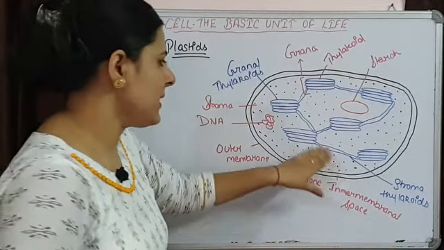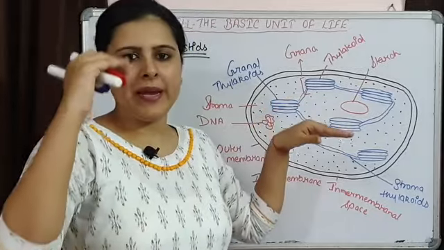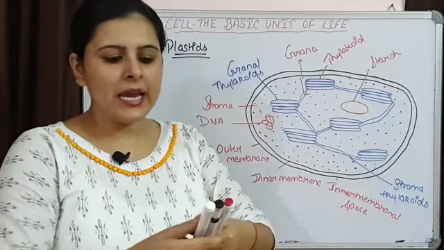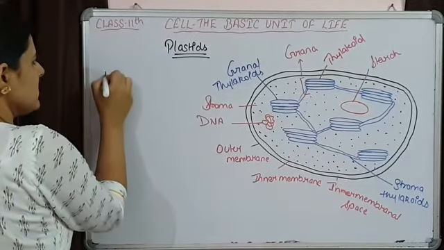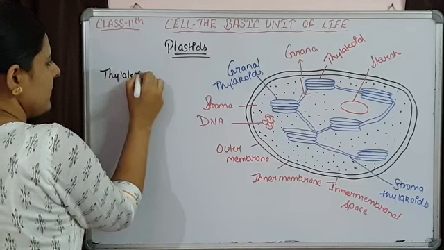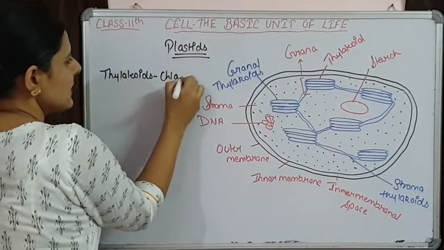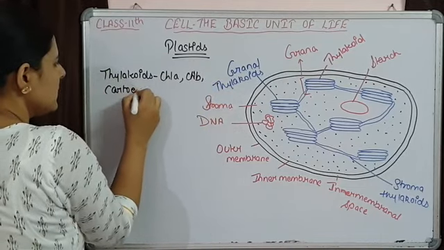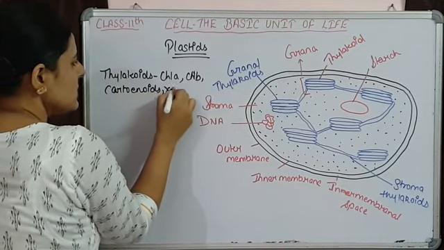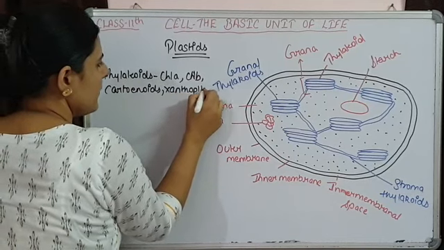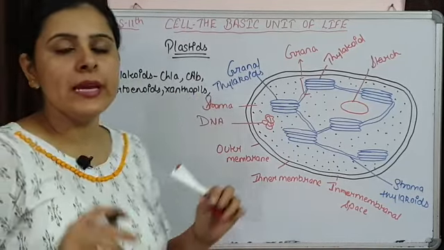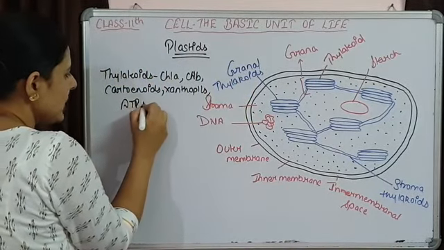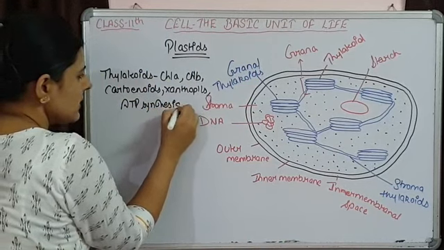जो ग्रेना नहीं बनाते हैं, जिनमें स्टैक्स अरेंज नहीं होते हैं, thylakoids. Now these thylakoids, they are having different photosynthetic pigments. Like chlorophyll A is there, chlorophyll B is present, then they are having carotenoids, xanthophylls. They are also associated with ATP synthesizing machinery, because ATP is also going to form. So ATP synthesizing machinery is also there.